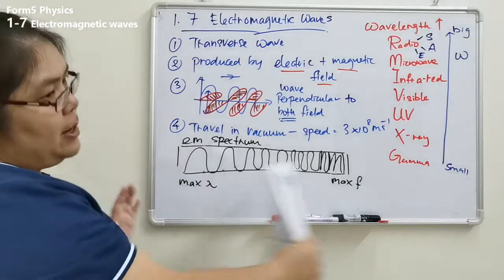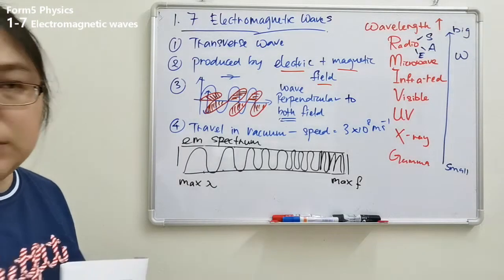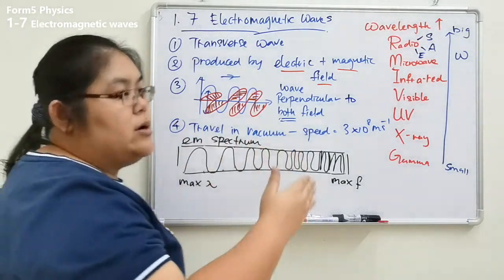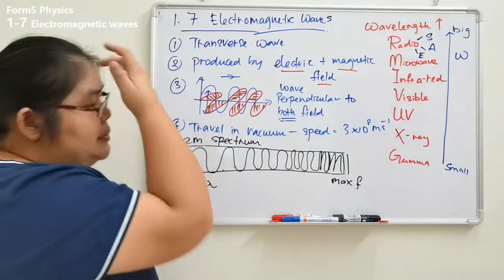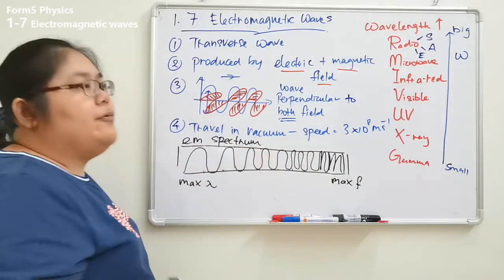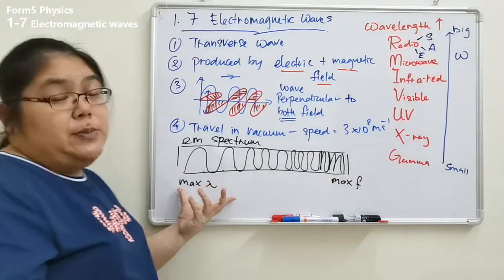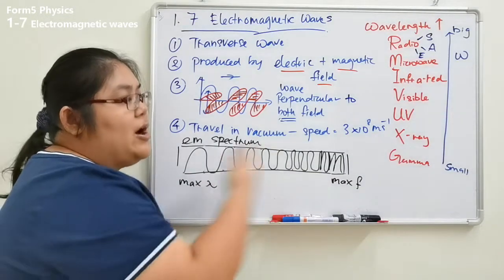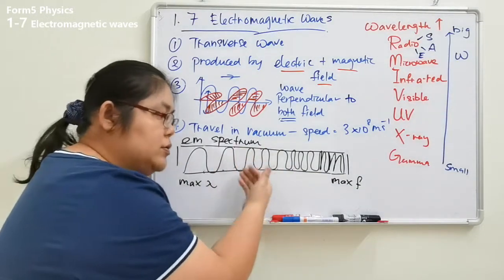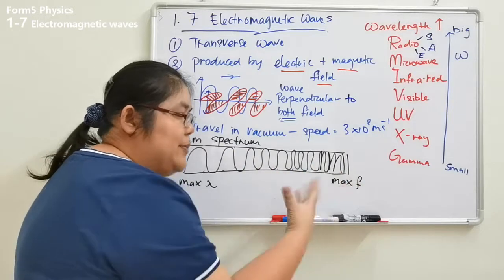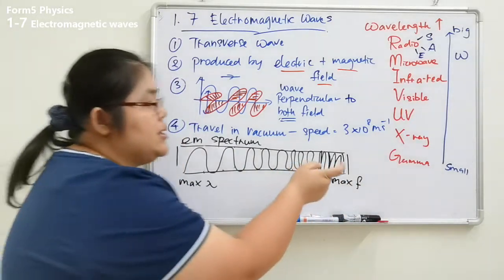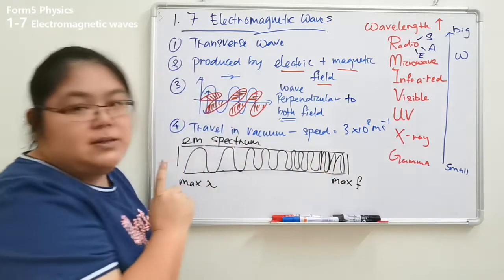So for this spectrum, you need to memorize. Memorize all the arrangement. Okay, so from here we see the spectrum first. We find that for the first one, the lambda is bigger. The lambdas are far away from each other. As we go further and further, you find the lambda becomes closer and closer. That means this one is the highest frequency.